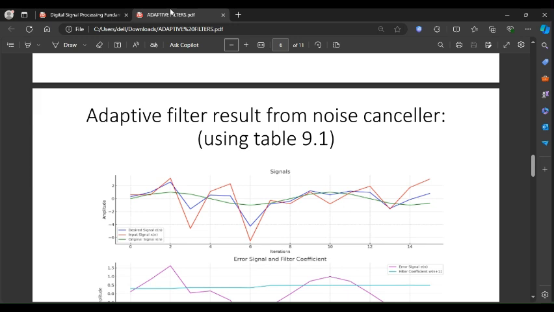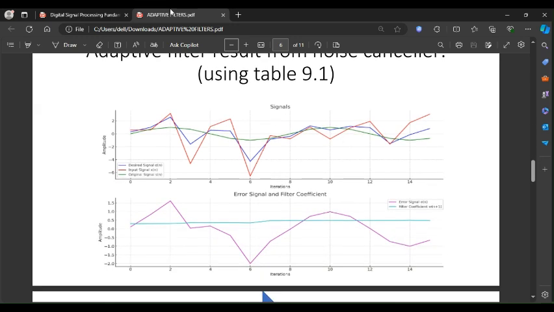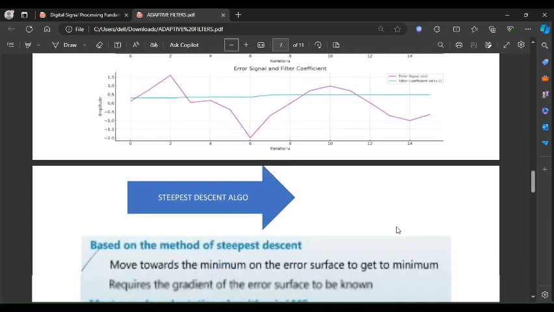However, the bottom plot is showing the error signal and the filter coefficient, calculated as the difference between the desired signal d of n and the filter's output y of n. So it represents how well the filter is performing. A smaller error indicates a better performance. Initially the error is high, but it fluctuates as the filter adjusts. Some large spikes suggest the periods where the filter struggles to adapt quickly. The filter coefficient w of n plus 1 is given with a line of blue.